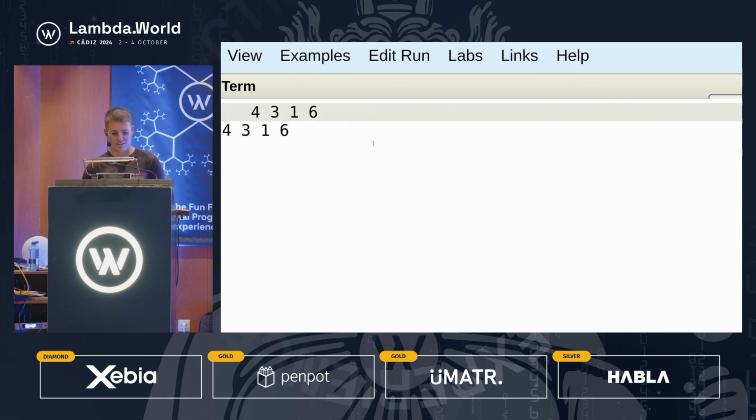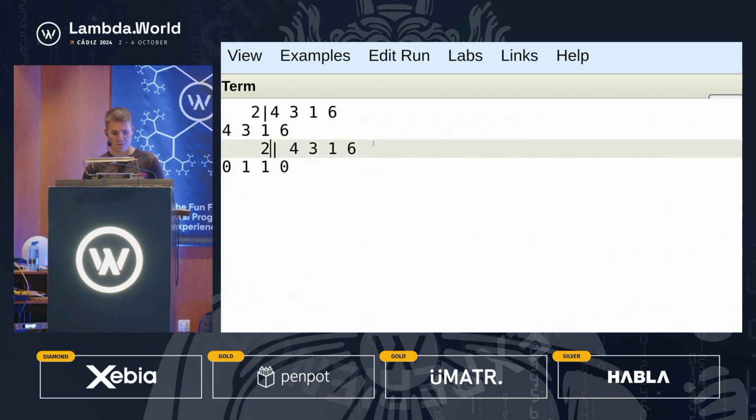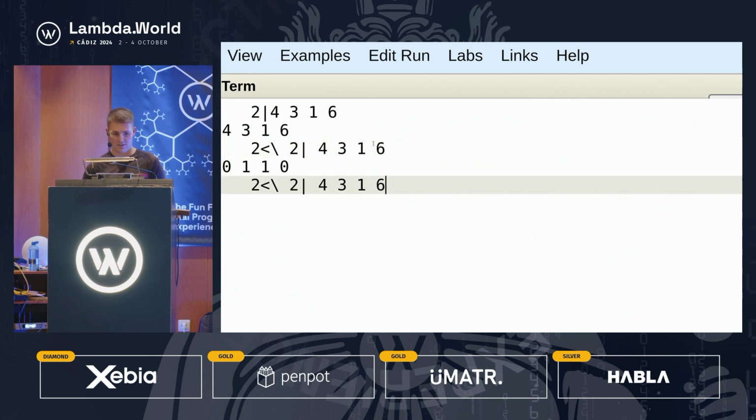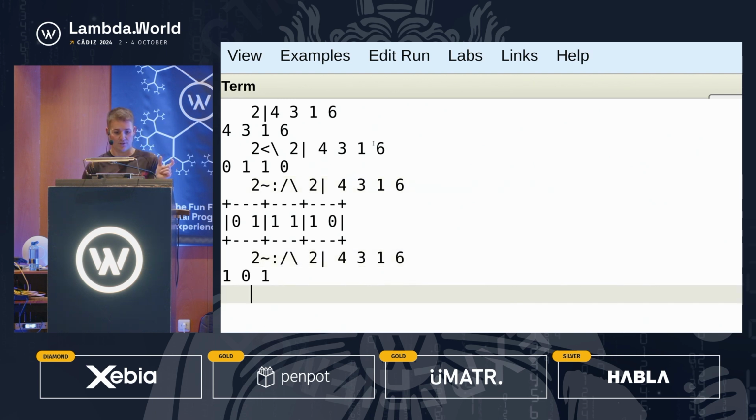So that's your list. The next thing we do is 2 modulus. The next thing, and we're going to space this up a bit because it's kind of hard to read, is a 2 slash, and that's going to give you your adjacent. Here, we don't have the not equal to sign because that's a Unicode symbol. So the not equal to is a tilde colon, and then this is actually expecting a unary operation, so you don't get the reduction for free, so you need to put a slash in there. And if we do that, you get your 101.